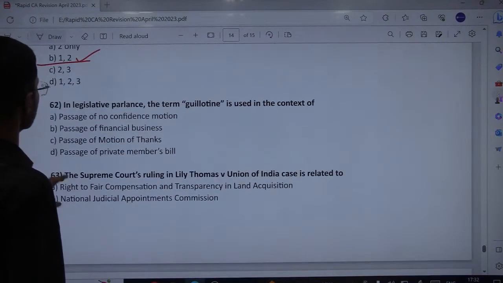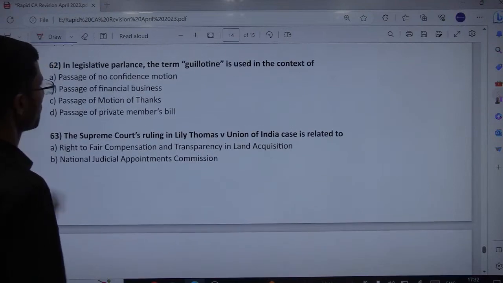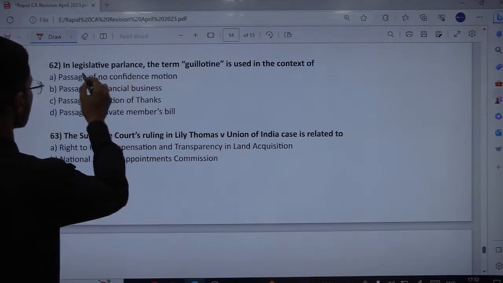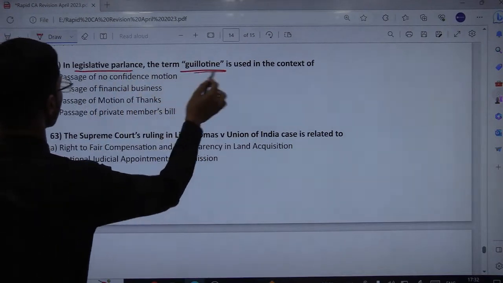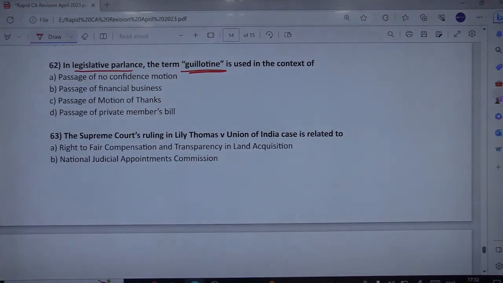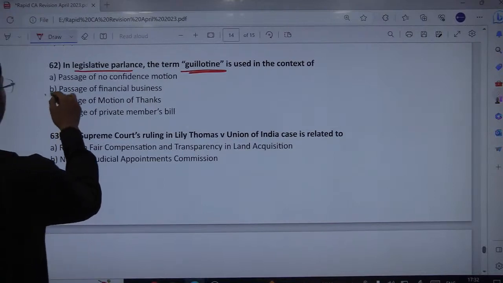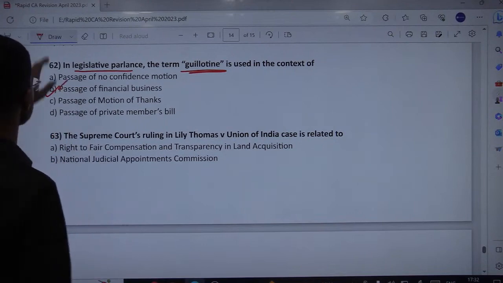In legislative parlance, the term guillotine is used in the context of: passage of no-confidence motion, passage of financial business, passage of motion of thanks, or passage of private members bill. So, guillotine, what exactly is the meaning of this? In legislative parlance, guillotine means to bunch together and fast track the passage of financial business. Fine, so it is B: bunching together and passing all the bills in the financial business matters.